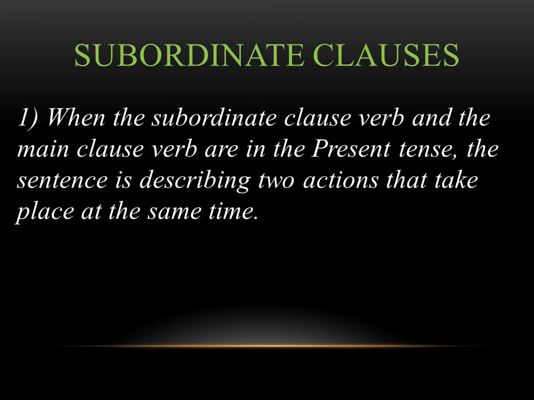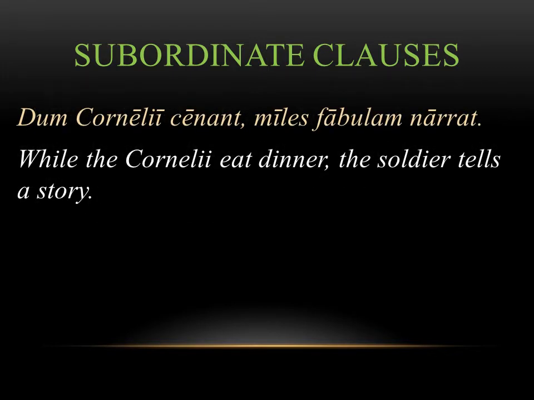This brings you to some basic rules that'll help you understand this. The first is that when the subordinate clause verb and the main clause verb are in the present tense, the sentence is describing two actions that take place at the exact same time. The example for this is the first sentence we looked at. While the Corneliuses eat dinner, the soldier tells a story. Both verbs are in the present tense, so you're saying they're happening at the same time in the present. They're ongoing at the exact same time.